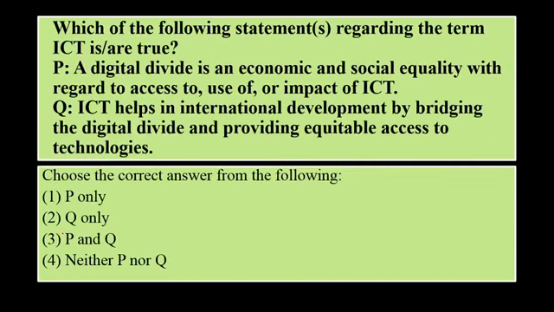Which one of the following statements regarding the term ICT are true? P. A digital divide is an economic and social equality with regard to access to, use of or impact of ICT. Q. ICT helps in international development by bridging the digital divide and providing equitable access to technologies. So over here, the digital divide is an economic and social equality with regard to access to, use of or impact of ICT. This is not a true one. Only the Q option is true over here.